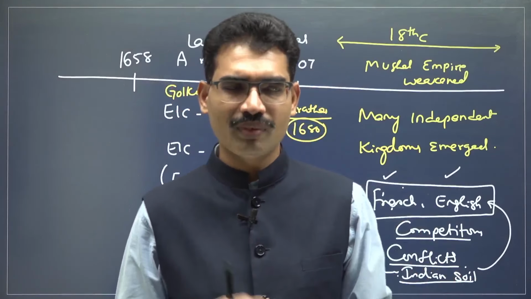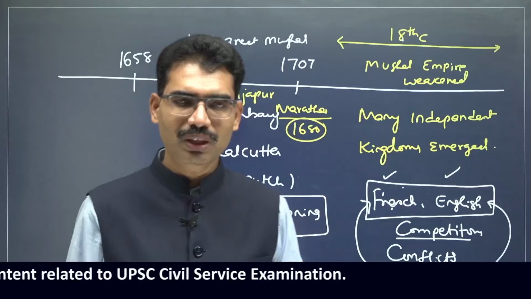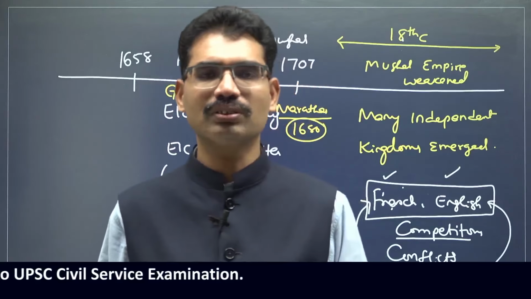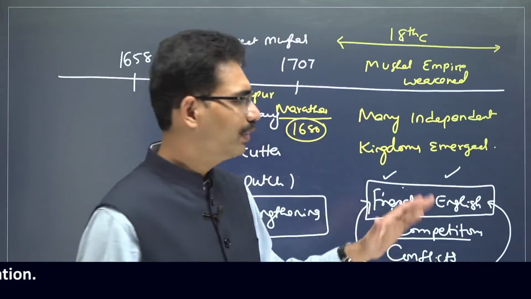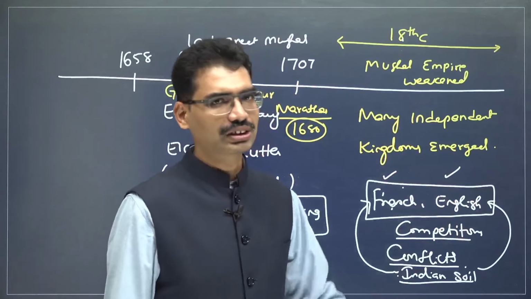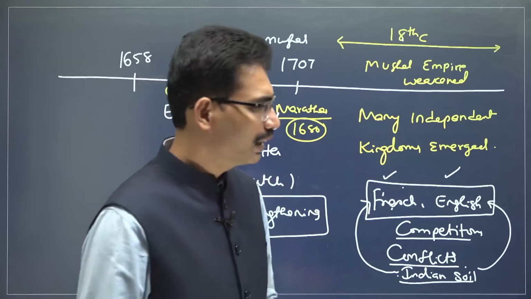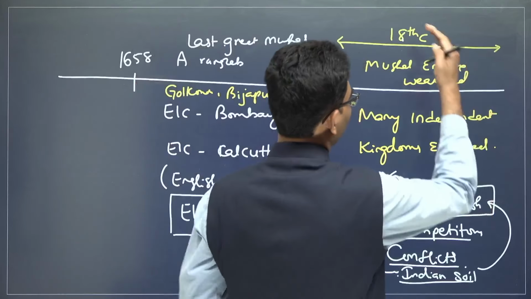But after some time, English gained over French people also. They defeated the French East India Company also. At the same time, they defeated Indian rulers also. Overall, the victor of this game was the English East India Company. That is the major development in 18th century.